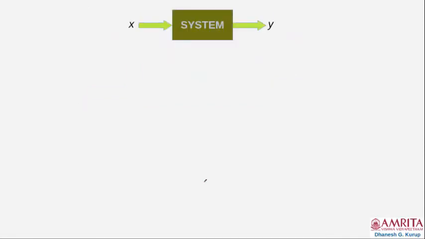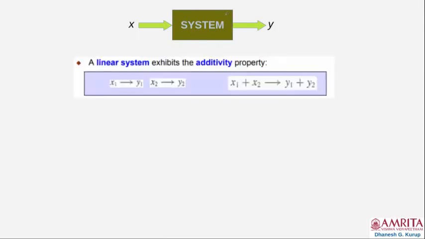Such a simple system is described here, where there is only one input and one output. Okay? X is the input, Y is the output of the system. Now, such a system can be called a linear system when it exhibits the property of additivity.